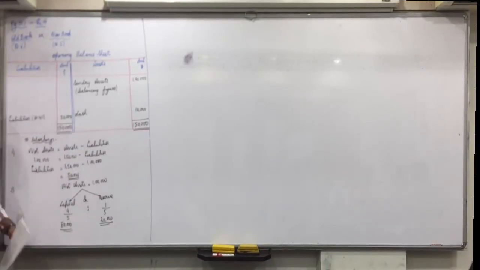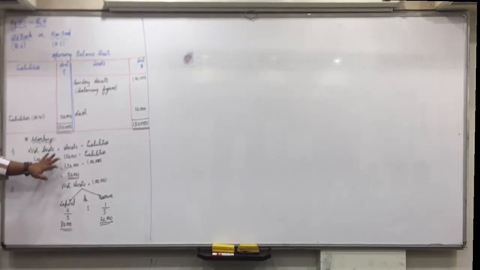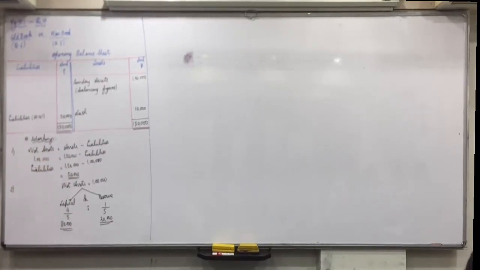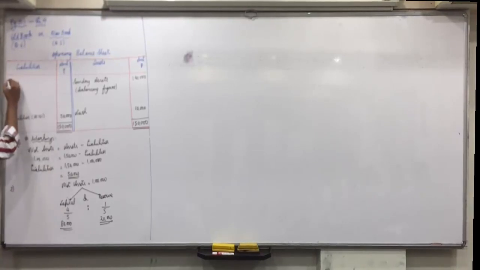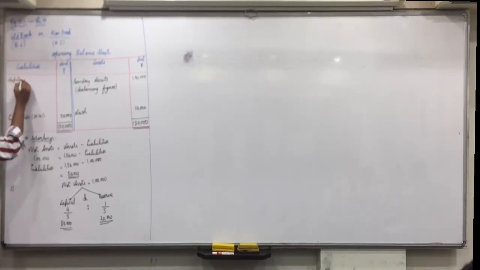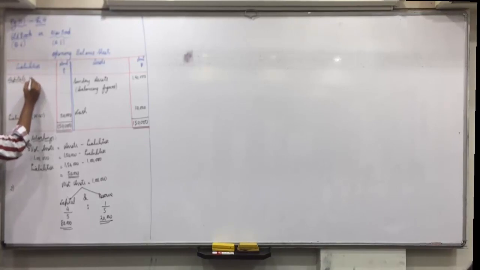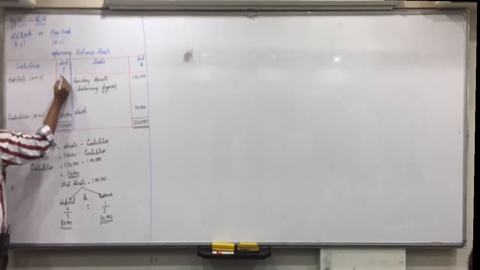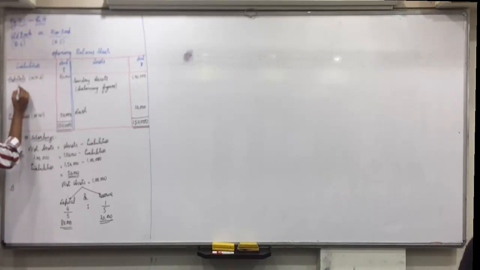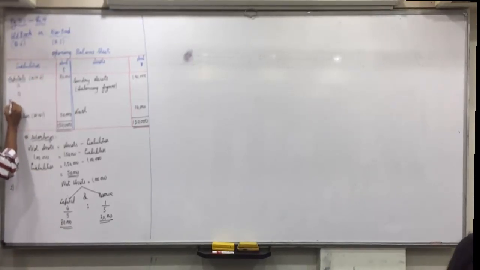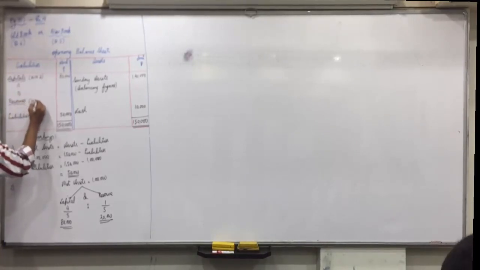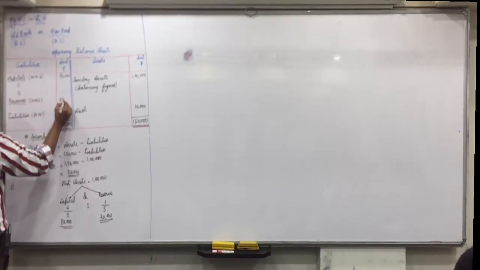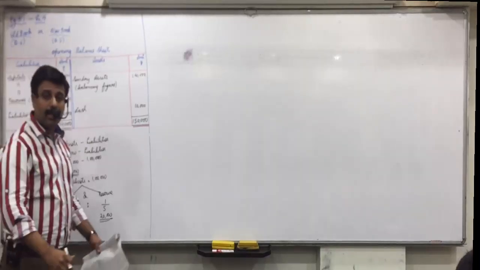Okay, 4:1. 4 plus 1 is 5. So 4 by 5, 1 by 5. 1 lakh into 4 by 5, 80,000. 1 lakh into 1 by 5, 20,000. Any confusion with this? So liabilities side, capitals in bracket working note 2, 80,000. Now we still have to find the amount of A and B, and after that reserves in bracket working note 2, 20,000. Any confusions in this?